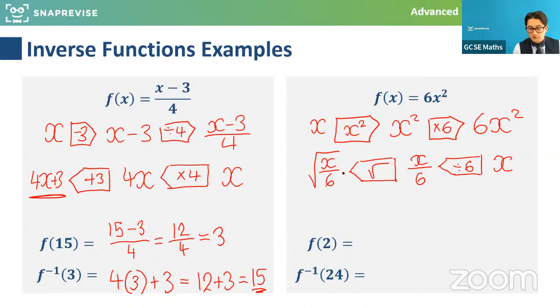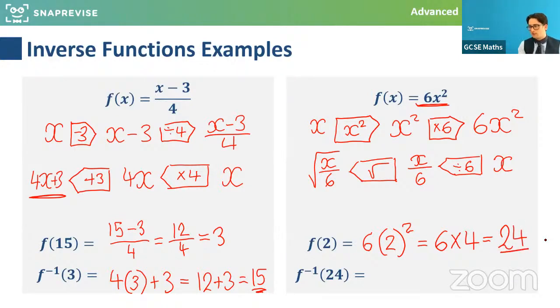That's lovely. So if we put 2 in, I think some of you have given a go to this one already. You put 2 in to the original function. Let's be really careful because it's a classic mistake at GCSE, the squaring and not doing the order of operations and just rushing through. We're going to square it first, then times it by 6. So using order of operations, you do indices first. So this would become 6 times 4. So your output would be 24. Very well done if you got that.